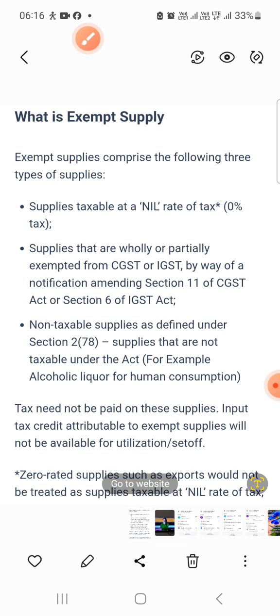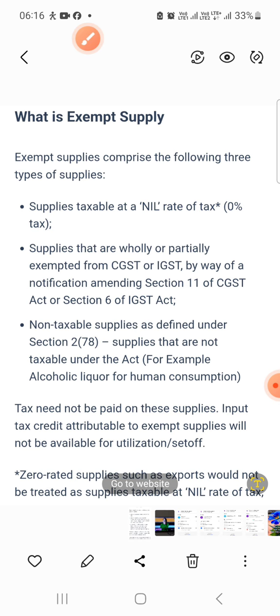Second, supplies that are wholly or partially exempted from CGST or IGST by way of notification, under section 11 of the CGST Act or section 6 of the IGST Act. Third, non-taxable supplies, defined under section 2(78) of the CGST Act.